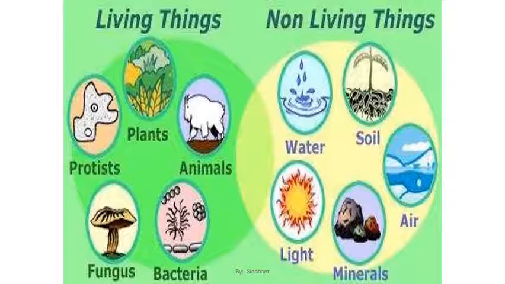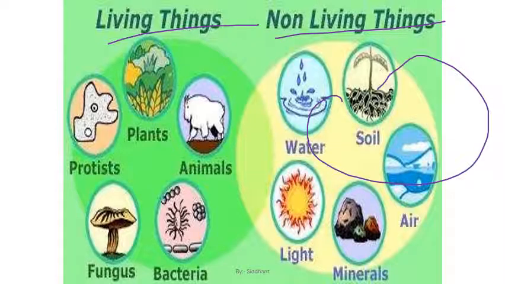These are all living things, part of the biotic community, and these are non-living things: your water, soil, air, minerals, light. So we get all the things from nature, but here they are having life in it, and here they are not having any life.